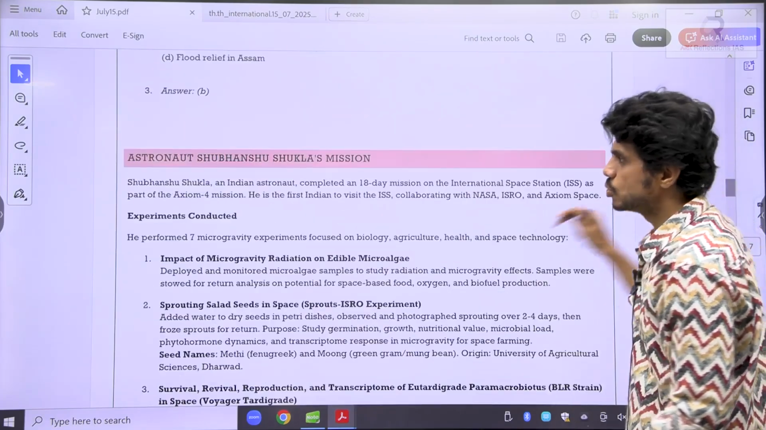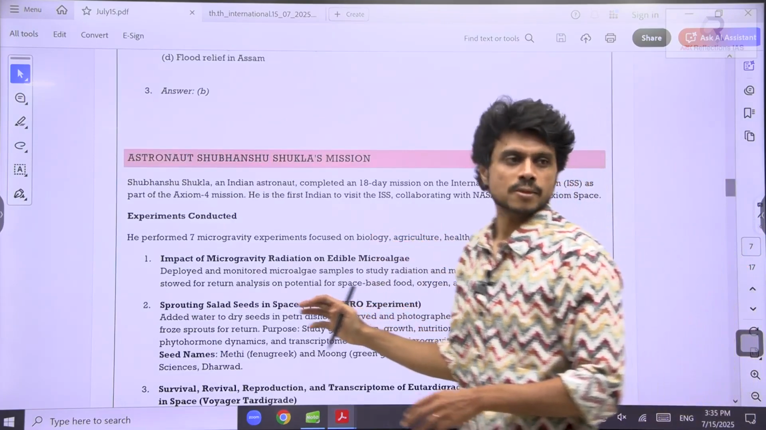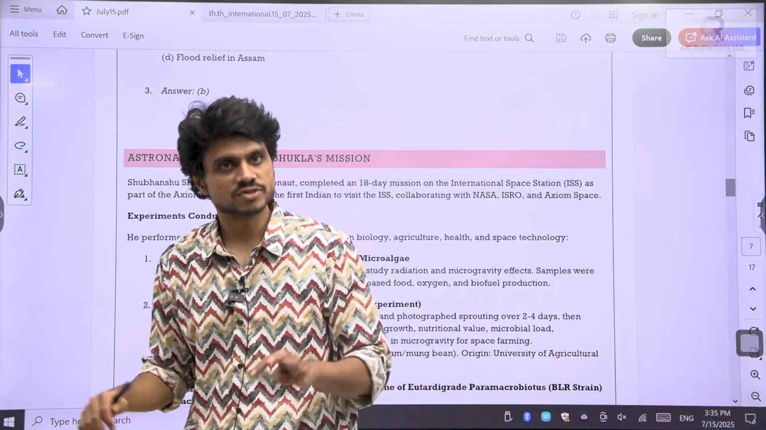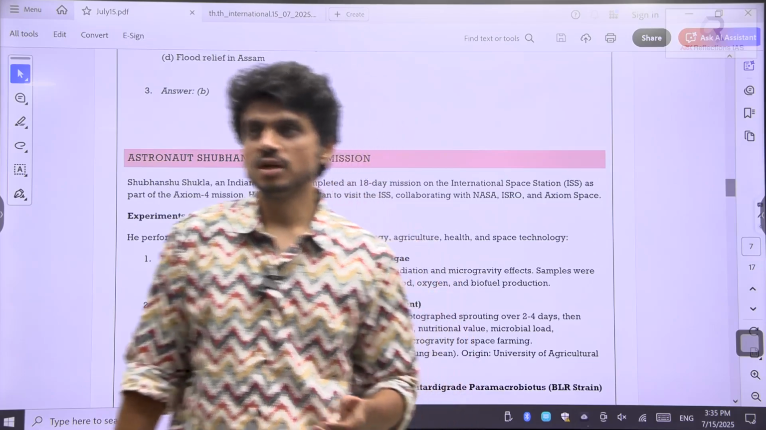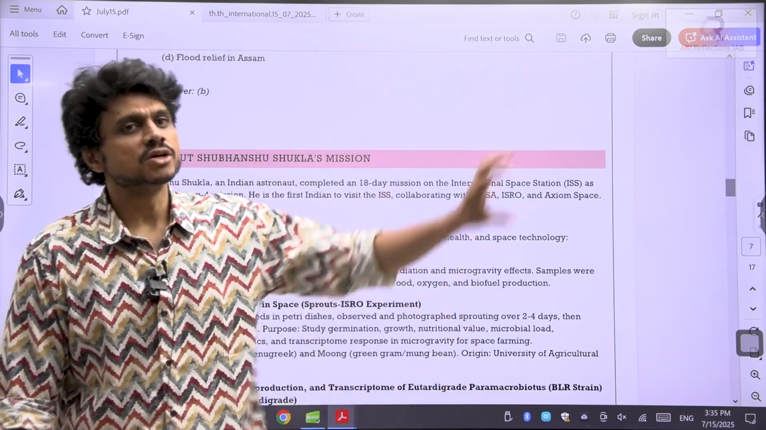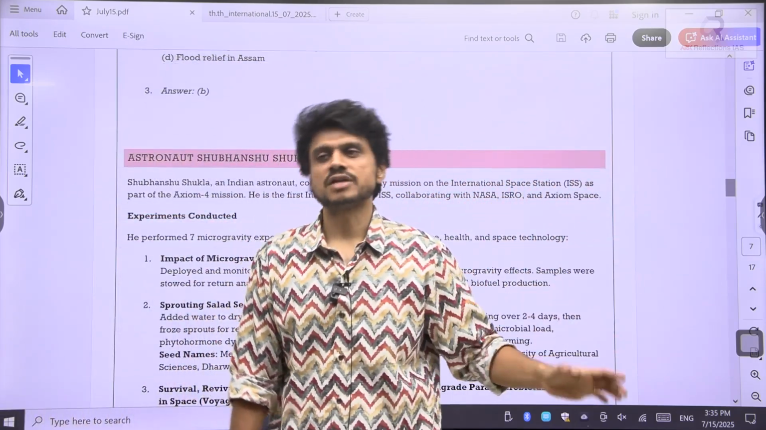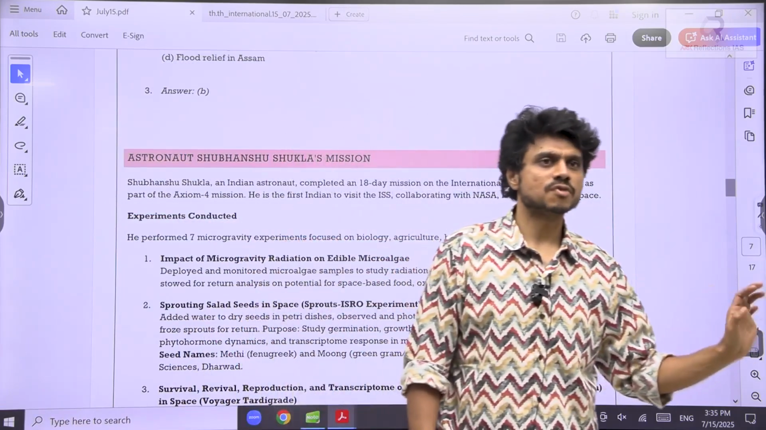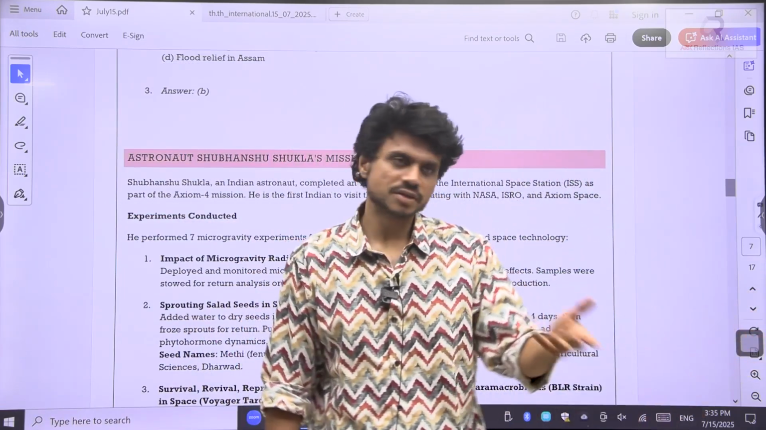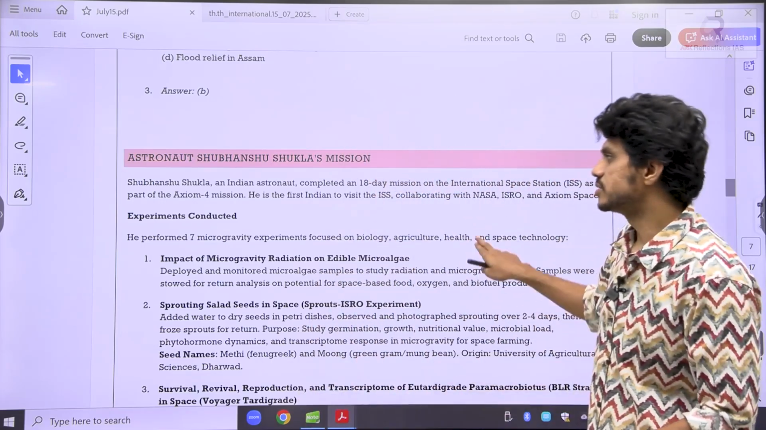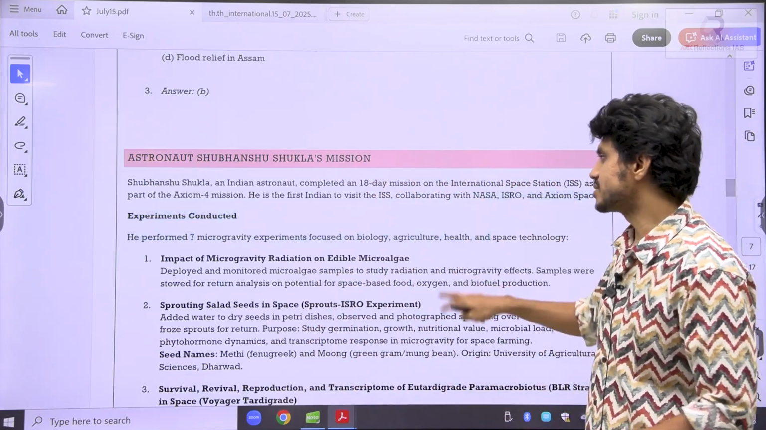Now, Shubhanshu Shukla is returning back. The Axiom 4 mission: we have seen that it is a private mission, where the person is taken to the International Space Station. The person has conducted various experiments there, staying for 2-3 weeks, 18 days, and has come back. So what kind of 7 experiments has he conducted?